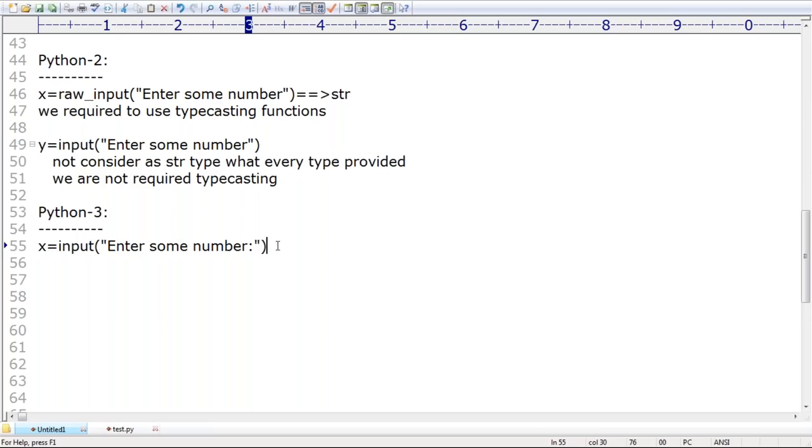Then why did they keep this type of extra effort? Because out of 100 times, 99% of the times our hand is always going for strings only. Remember that. That's why the Python people give priority to the string concept. Clear? Are you able to understand?